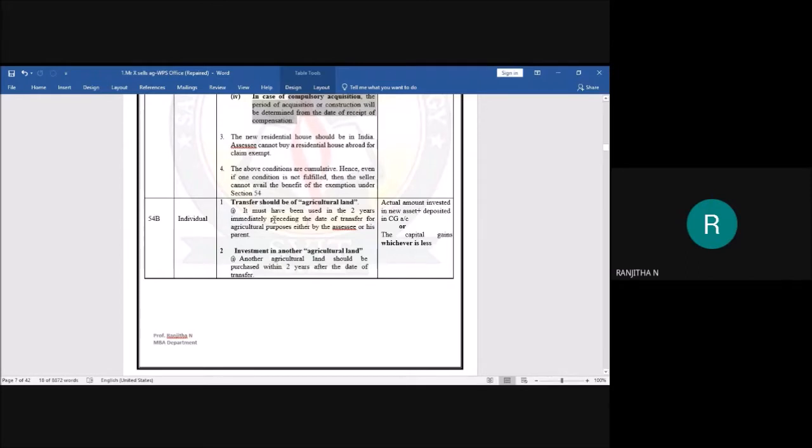Next, it must have been used for agricultural purposes in the 2 years immediately preceding the date of transfer. Means you must have used this agricultural land for at least 2 years immediately preceding the date of transfer. Next, the second condition is investment in another agricultural land.